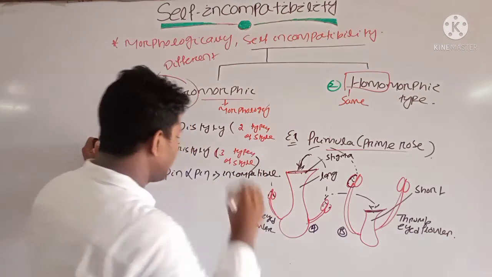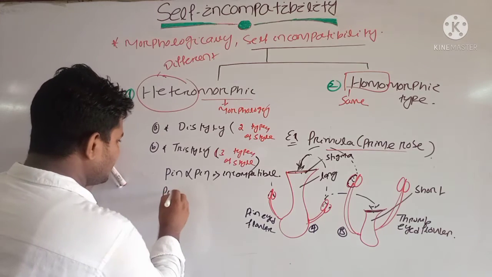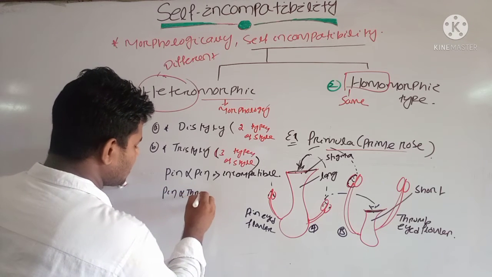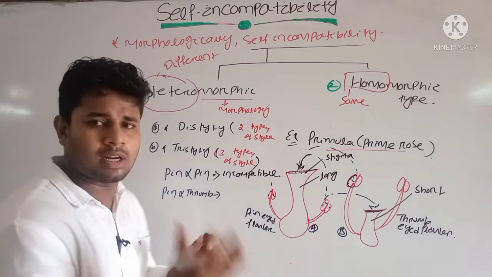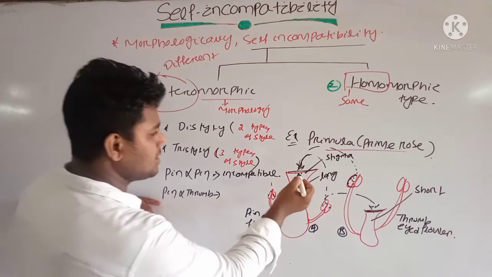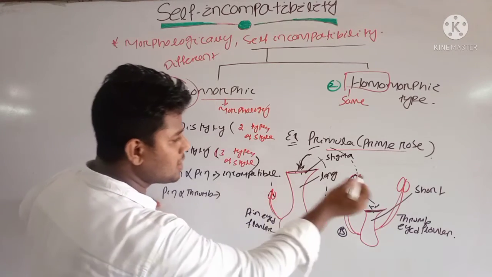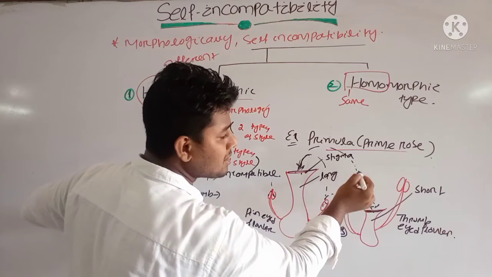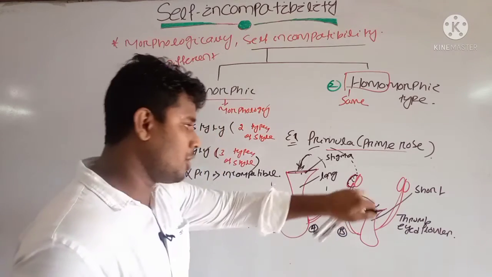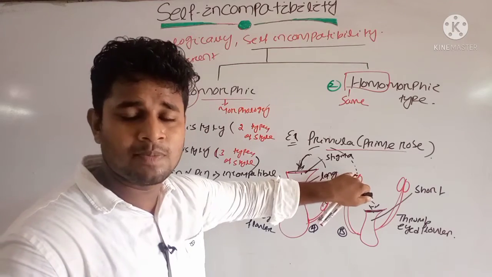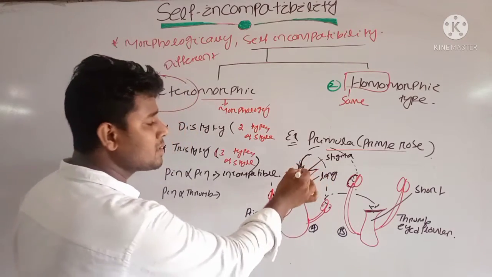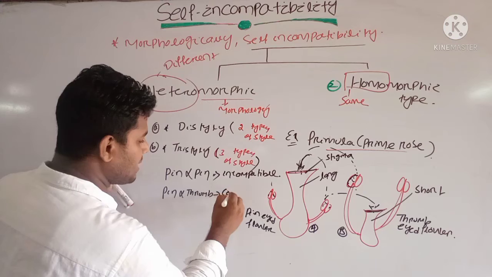Clear? And if pin into thrum occurs, or opposite, thrum into pin occurs, the pin has the larger stigma surface, the thrum-eyed pollen grain comes from the larger stamen. Obviously, the pollen grain of the larger stamen will come onto the stigma surface. Obviously, it will be compatible type.